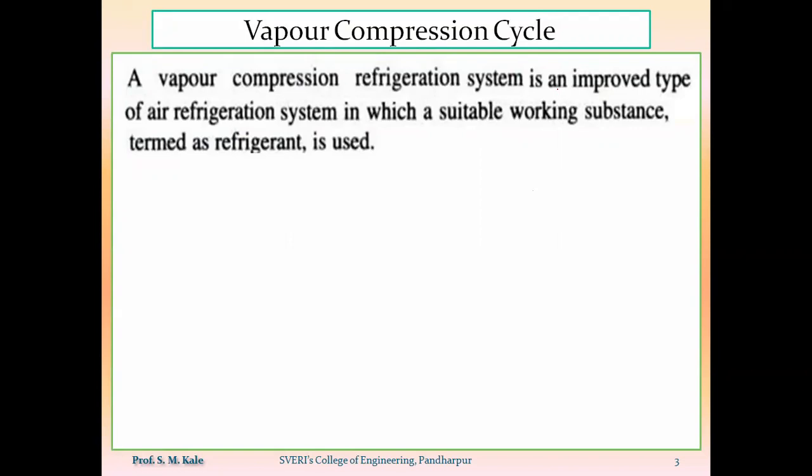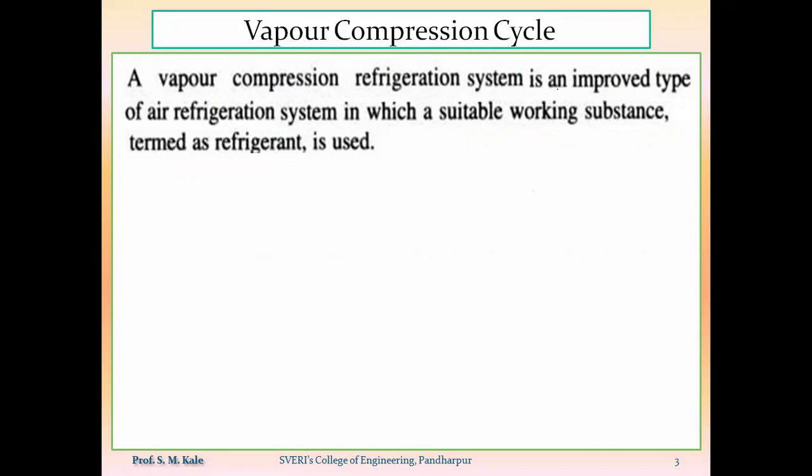In topic number 1, we saw the reverse Carnot refrigeration system, and after that the Bell Coleman refrigeration system. In the reverse Carnot cycle, we had two isentropic and two isothermal processes, and we used air as a refrigerant.